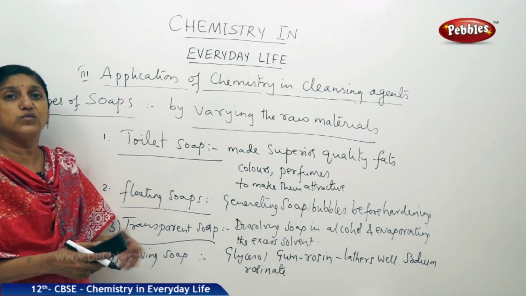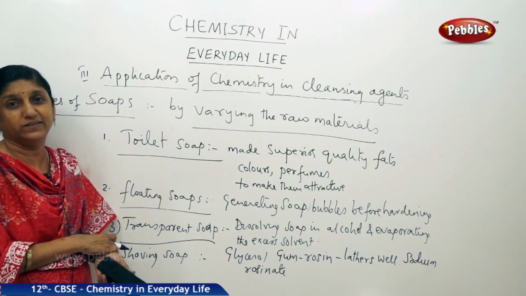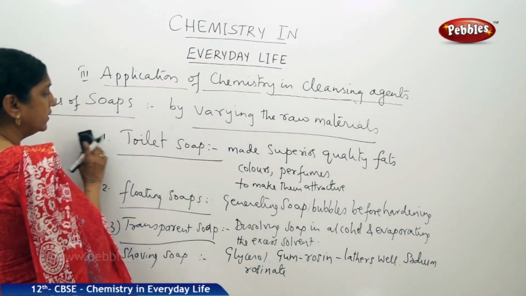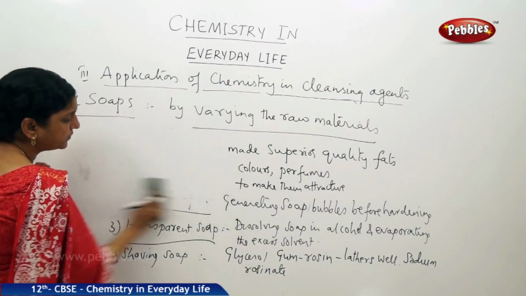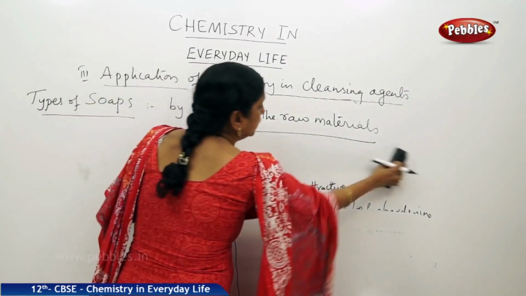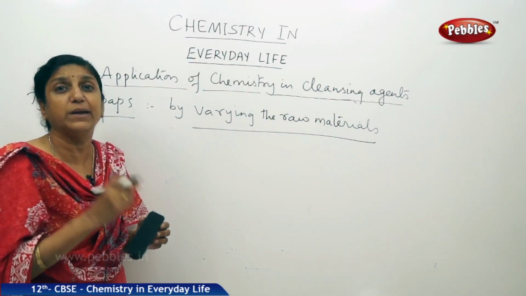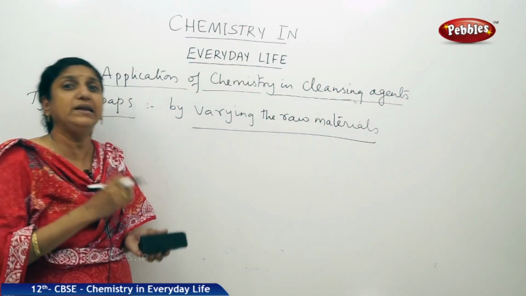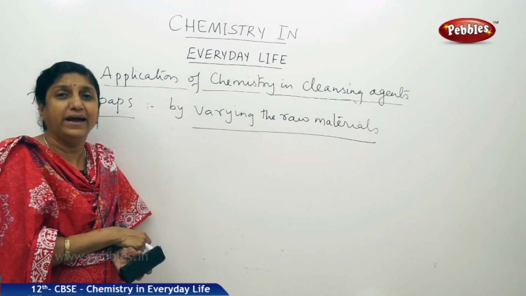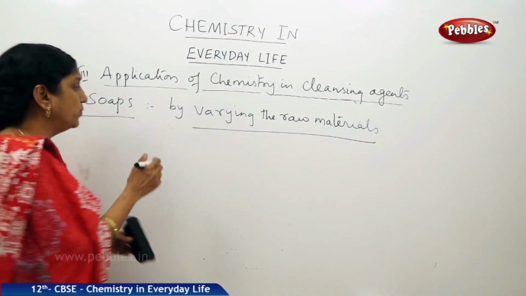And not only that, we get soap in the form of flakes, soap flakes. How do you get these soap flakes? Small pieces of soap are used. Those soap flakes are also called soap chips. You can easily get soap chips by pouring the soap solution onto cold cylinders. So rolling cylinders which are kept at a low temperature, if you pour a thin layer of soap solution over those cylinders, then it will freeze, and if you scrape off, you will get small pieces of soap, and those are called soap chips.